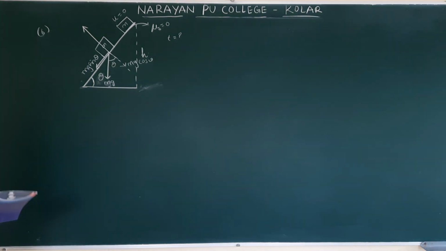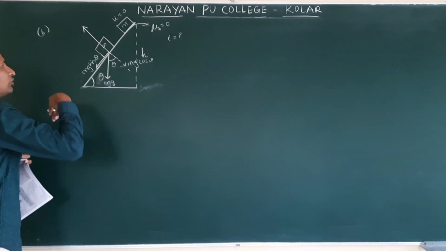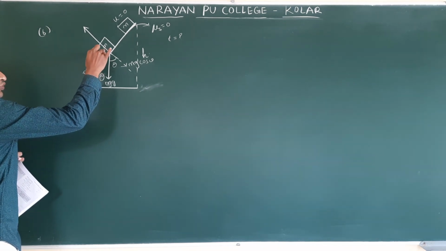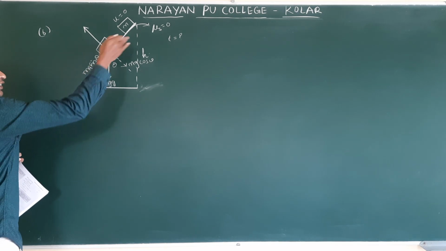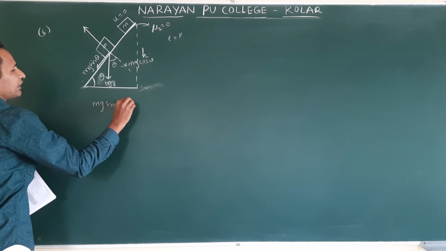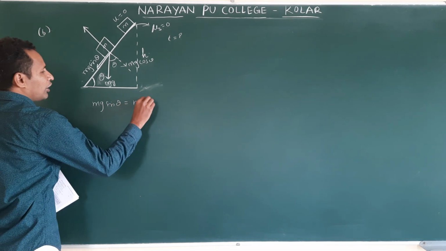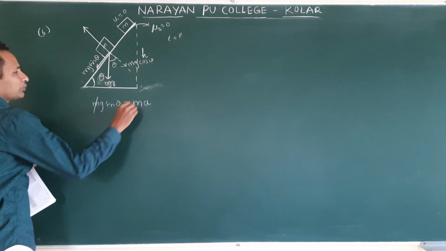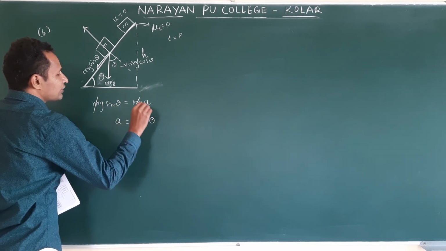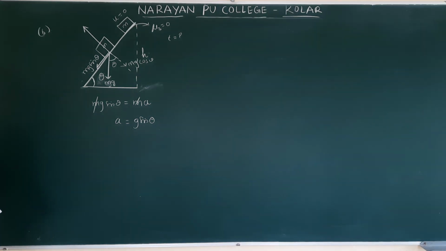Clear? Now first we will find the acceleration of the object. It is sliding down. Which force is acting along this? Only Mg sin theta. There is no friction. So Mg sin theta is accelerating the body. This is equal to m into a. m cancels. What is the acceleration on the inclined plane? g sin theta. Am I correct or not?